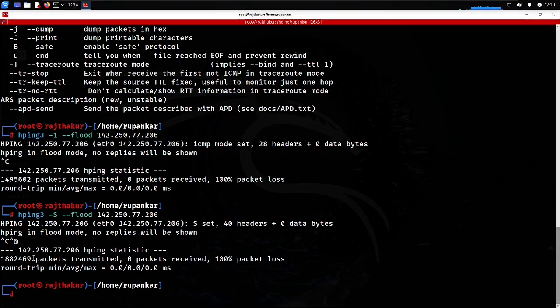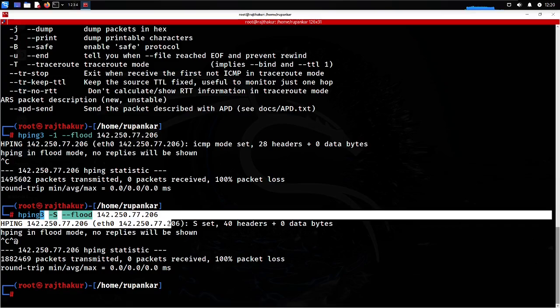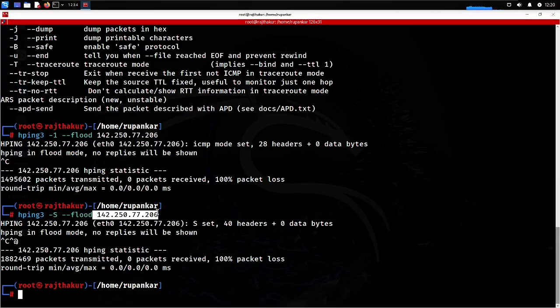Right now it has sent like one crore, a lot of packets, over this particular target. That was Google, and I don't think it can be harmed by any number of these packets. But some quick websites, like many people create login pages, or many people create some website for their small businesses to collect some people's data, these websites can be damaged by this number of packet requests only.